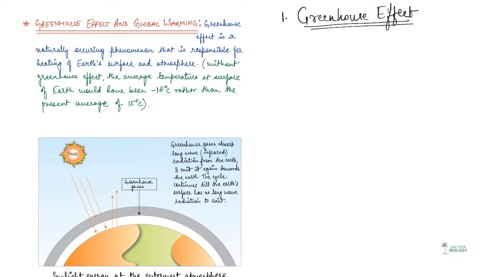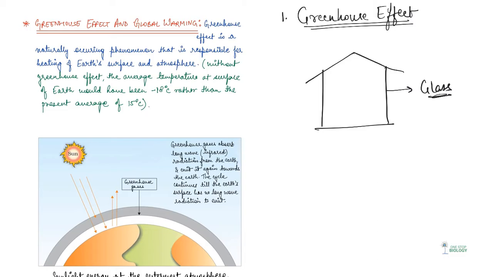So, if you see a small glass house where we usually grow plants, and especially this is made during winters, right? So the greenhouse is a proper glass structure. Say this is a house, now it is completely made up of glass, and this is known as a greenhouse.